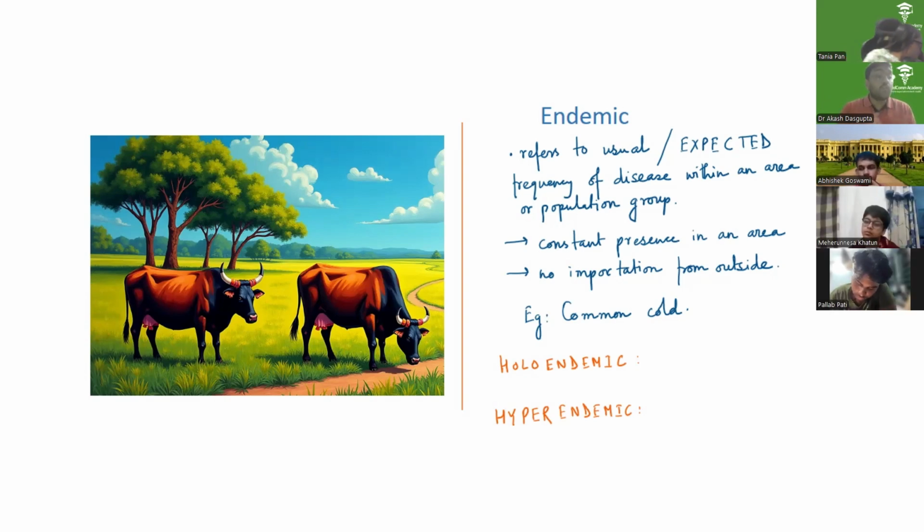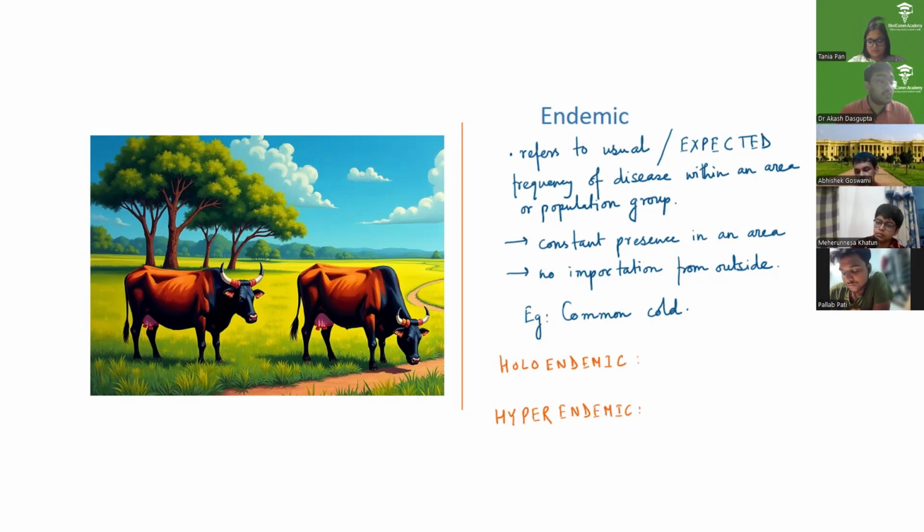So what are the terms that we must remember in endemic? A, the occurrence is usual. B, we are talking of the usual occurrence in a specific population group or a geographic area. And C, the occurrence has not been imported from outside. It is routinely present there.